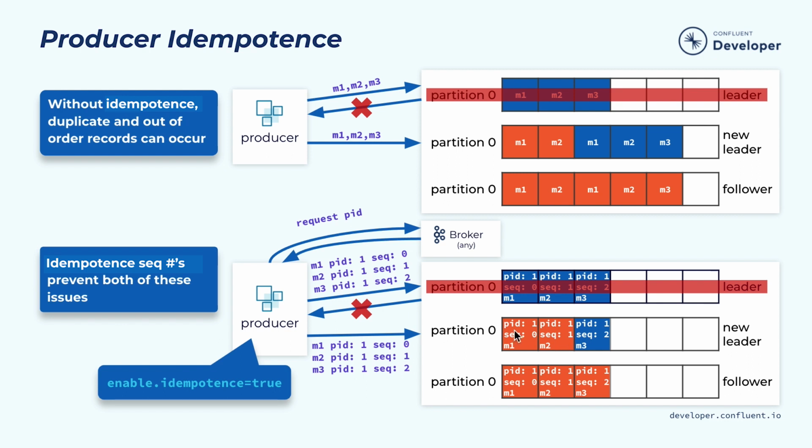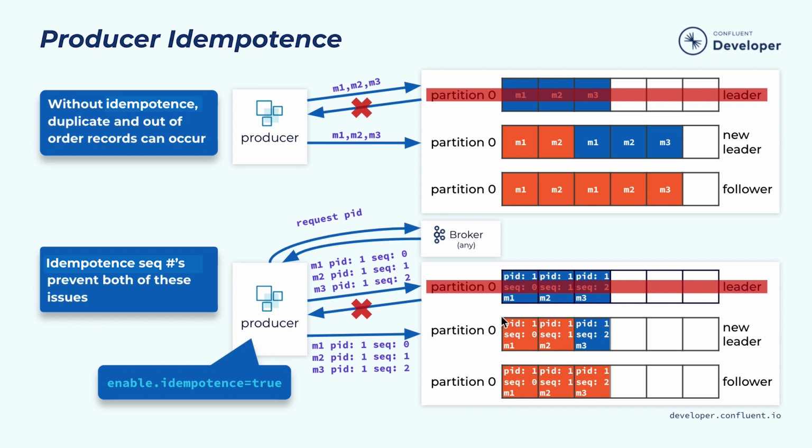And once the new leader receives them, it can compare those sequence numbers with the last sequence number it has seen with this producer ID. In this case, it will notice that message 1 and message 2, based on the sequence number, are duplicates because it has seen them before in its own log. So it will only take the last message, which is M3, in its log.